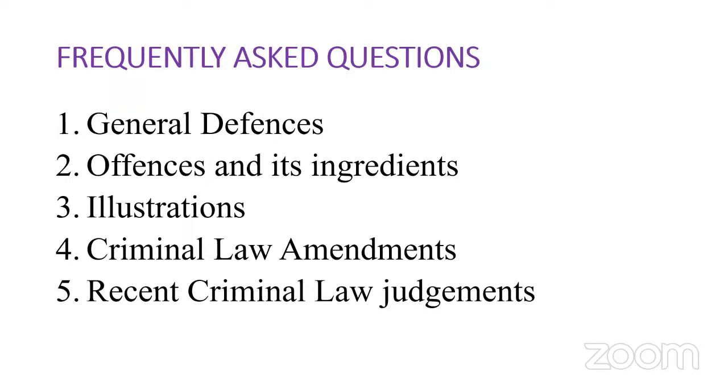Start from your preamble, Section 1, Section 2, 3, go through the definitions, and then whatever is given under your units, cover everything. IPC will be a cakewalk. Your law of crimes will be very easy and very interesting, so you can start with Unit 4 when you're preparing for the examination.